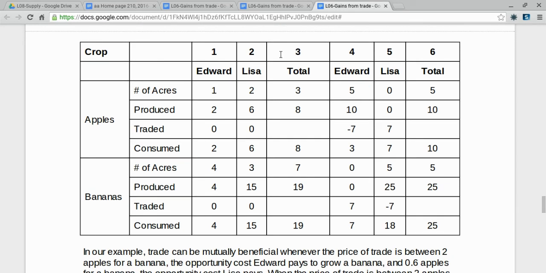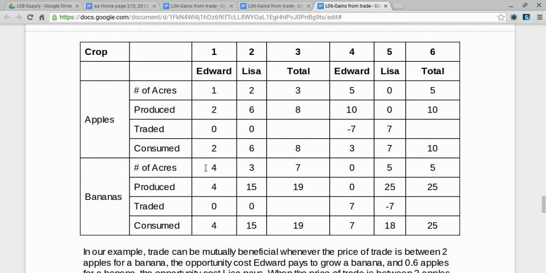This table summarizes everything I just said. The first three columns show what happens when there is no trade. Columns 4 through 6 show what happens when there is trade. In columns 1 through 3, Edward uses one acre for apples. Lisa uses 2 acres for apples. Edward produces 2. Lisa produces 6. They don't trade. So what Edward produces, Edward consumes. What Lisa produces, Lisa consumes. They produce a grand total of 8 apples, and they consume a grand total of 8 apples.